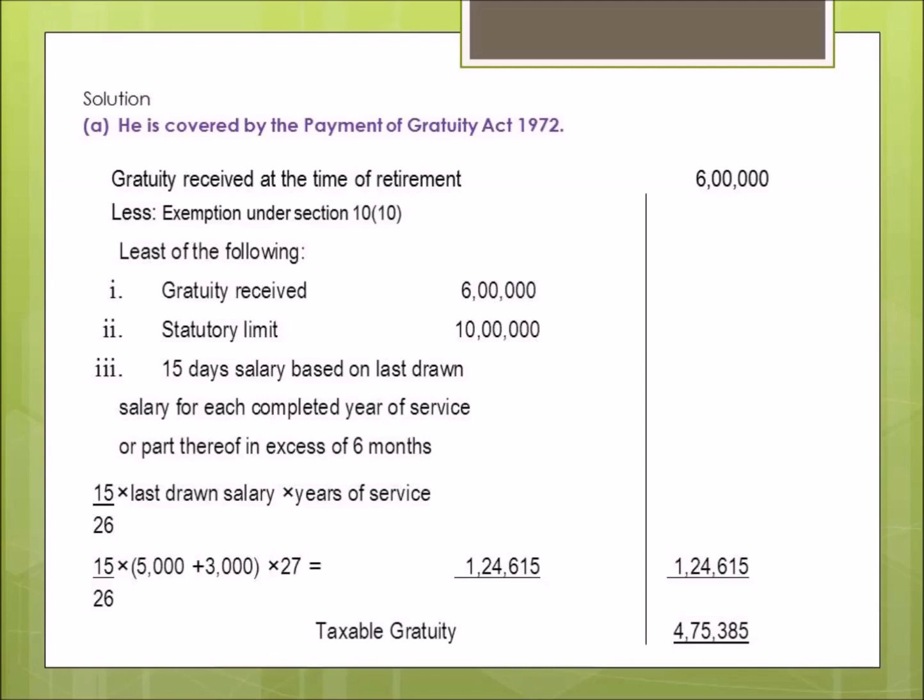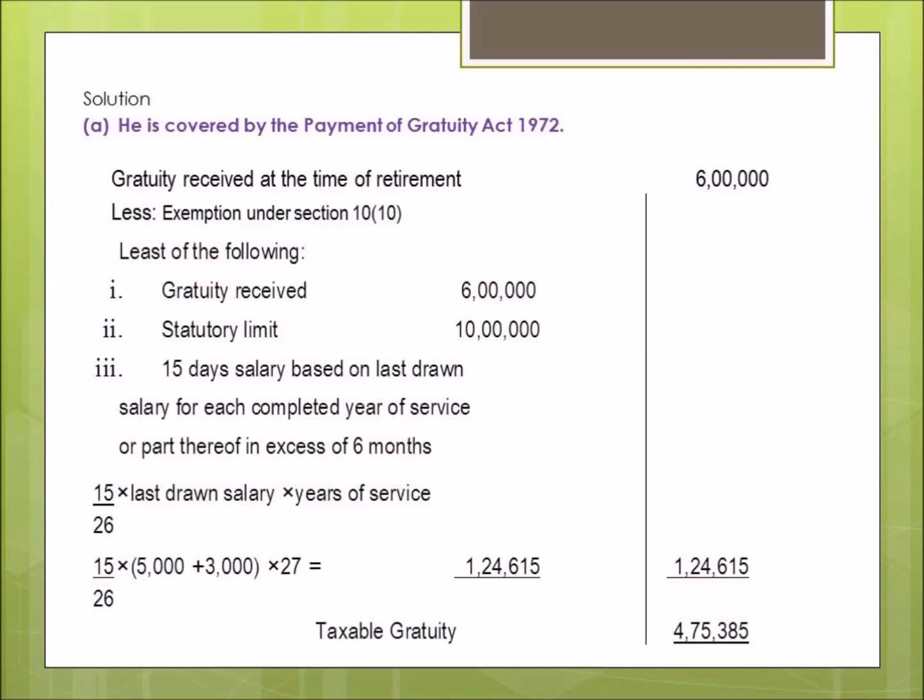Number 1, the gratuity actually received, that is 6 lakhs. Number 2, the statutory limit of rupees 10 lakh. And number 3 is 15 days salary based on last drawn salary for each completed year of service or part thereof in excess of 6 months. And for this purpose, the month contains 26 days only.